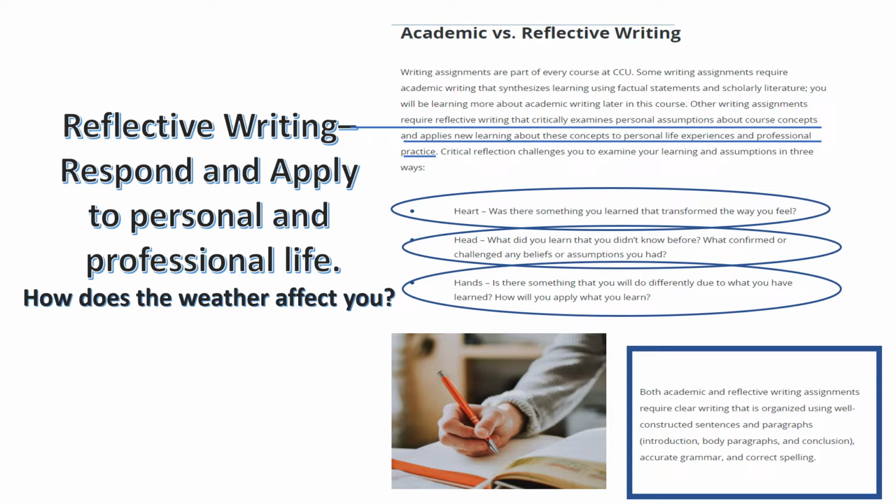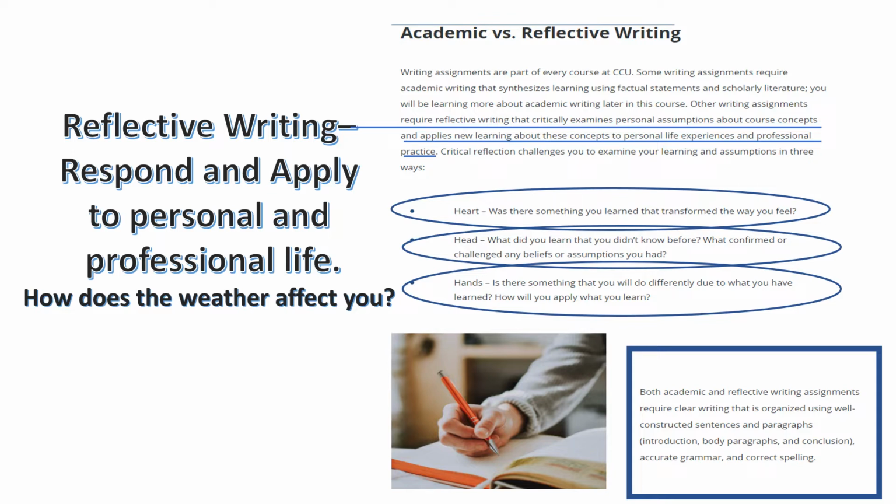So your heart, was there something you learned that transformed the way you feel? In the weather example, the cold weather, I don't know how that makes you feel. I don't like it. It makes me feel uncomfortable. I feel like I need to grab a blanket and wrap up because I'm always too cold. And so it affects sometimes my moods. I'm not in the best mood when the weather turns bad.